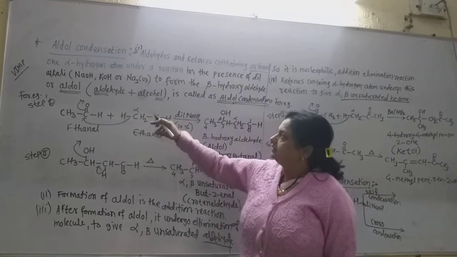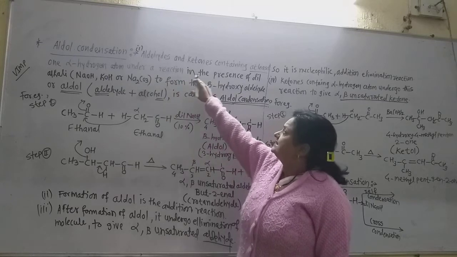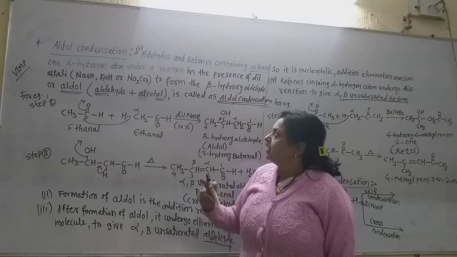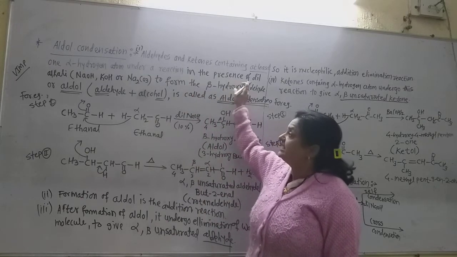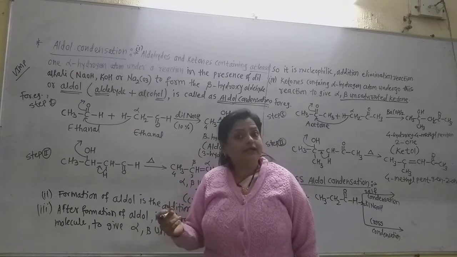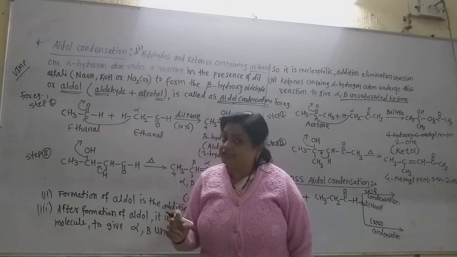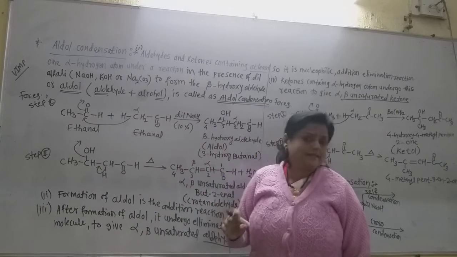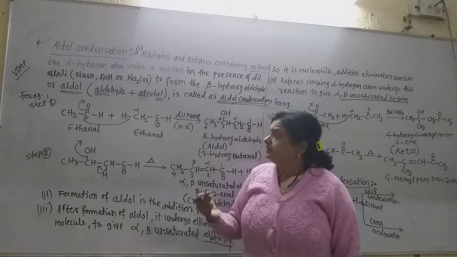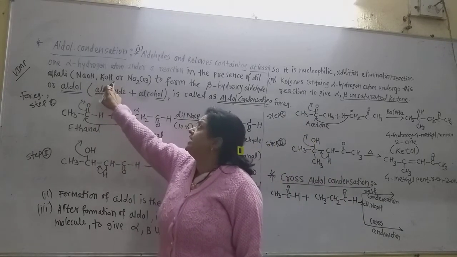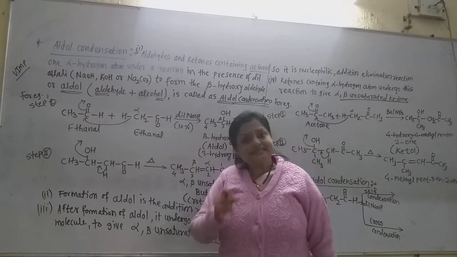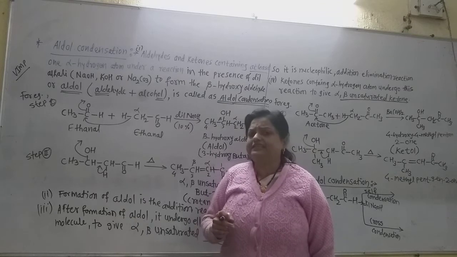So see, aldehydes and ketones containing at least one alpha hydrogen atom undergo this reaction in the presence of dilute alkali. Dilute alkali is very important, because dilute alkali acts as the catalyst. If there is no dilute alkali, then the reaction does not occur. Which dilute alkali? We know that sodium hydroxide, KOH or Na2CO3, these are the alkalis, and 10% alkali is generally used. Very dilute alkalis are used.